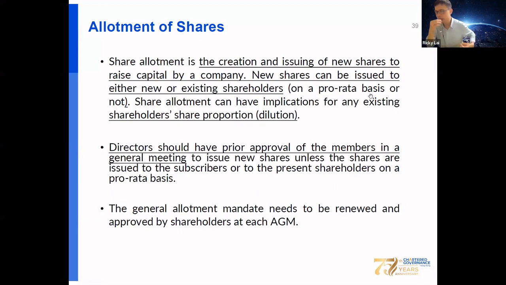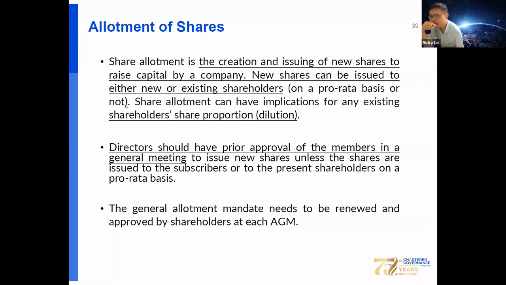Okay, and another way to increase the capital and to attract investors to make investment in the company is allotment of shares, which is a common exercise, being the creation and issuing of new shares to raise capital. The new shares can be issued to new or existing shareholders, that is, on a pro rata or non-pro rata basis, so that allotment of shares can have implications for existing shareholdings' proportions, that is, share dilution.